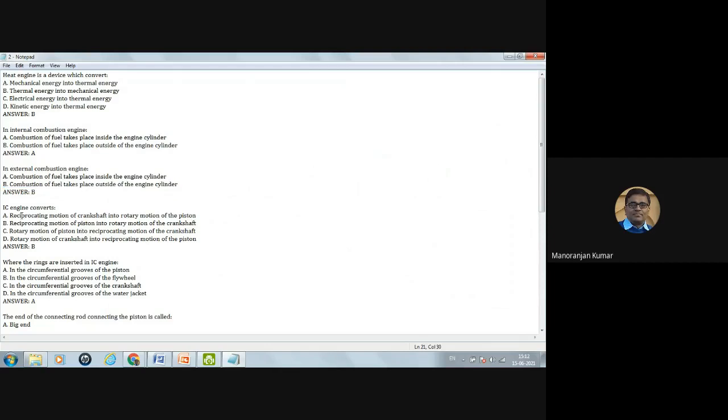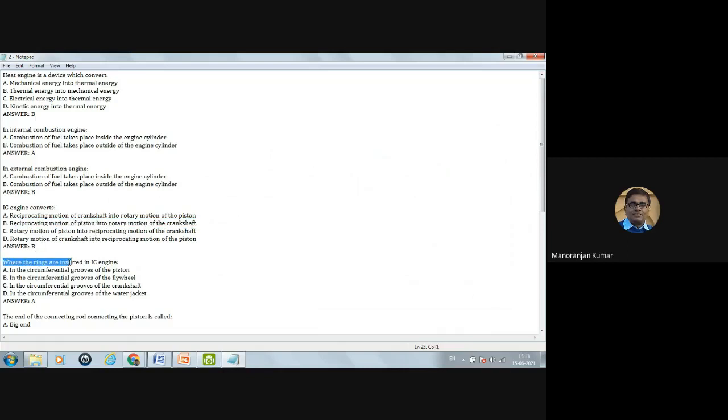Okay. Now IC engine convert reciprocating motion of the crankshaft. Okay. So here we have to see the crankshaft. Which type of motion crankshaft have? The crankshaft have the rotating motion, rotary motion, whereas the piston have the reciprocating motion. So IC engine क्या convert करता है? Reciprocating motion of crankshaft? No, this is wrong. Reciprocating motion of piston? Yes. Into rotary motion of the crankshaft? Yes, it is correct. B option is correct.